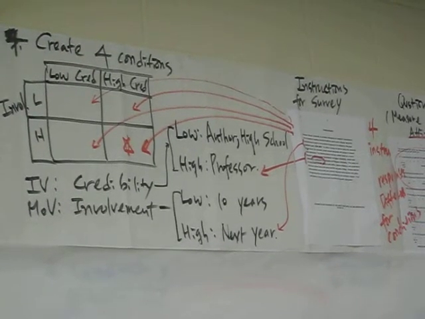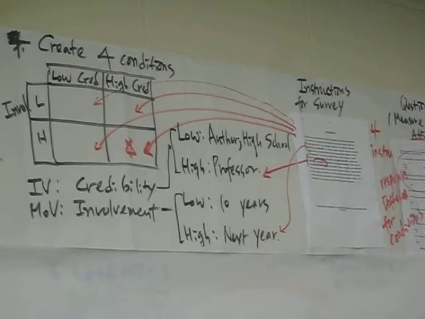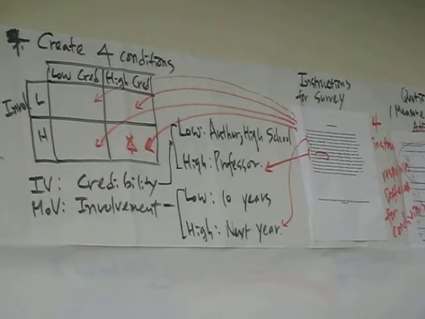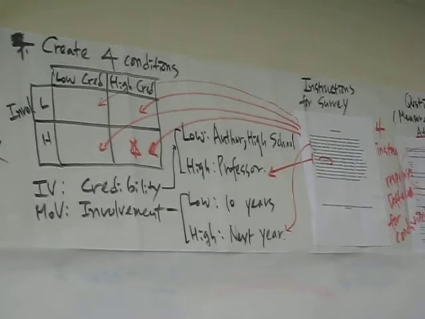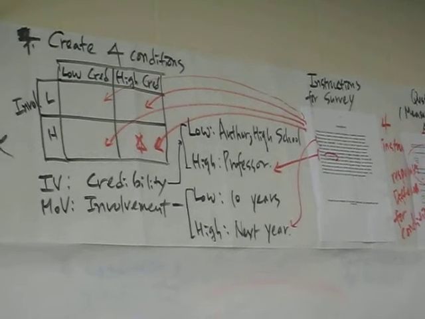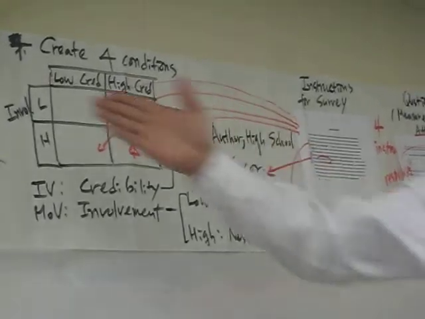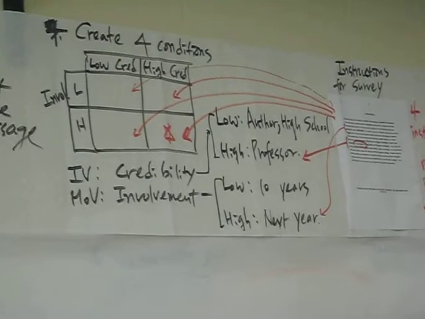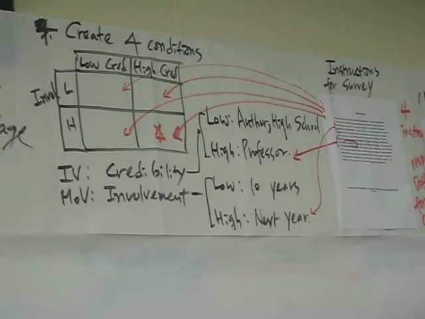Got it? But in the high involvement condition, they said the university is considering conference exam, and it will be instituted next year. So that's your problem, and people feel the issue is very important, and they are going to read the message very carefully, and then there will be no effect of source credibility.